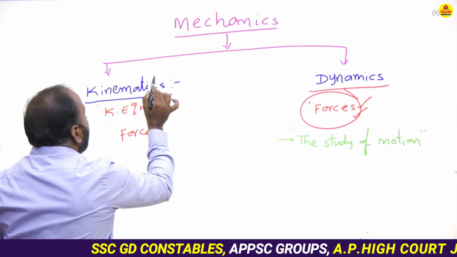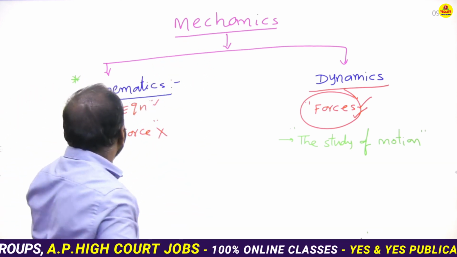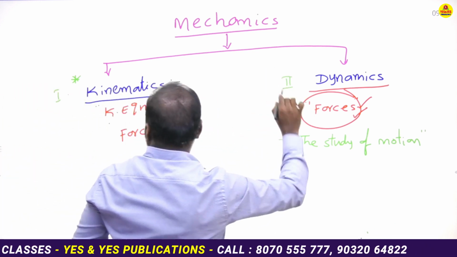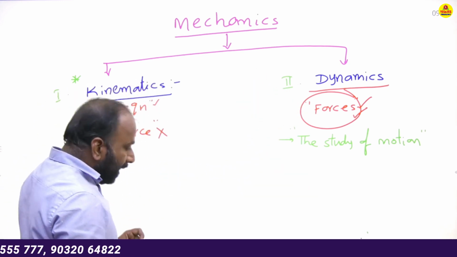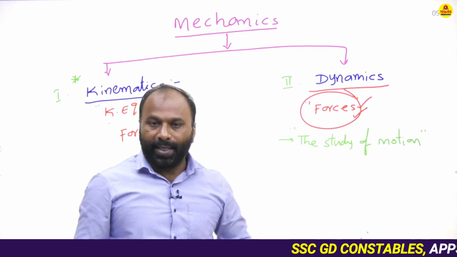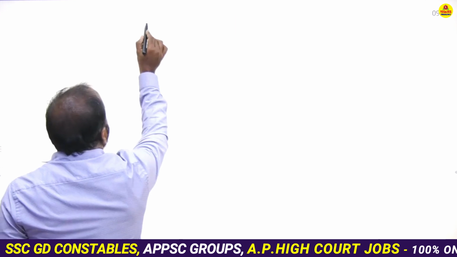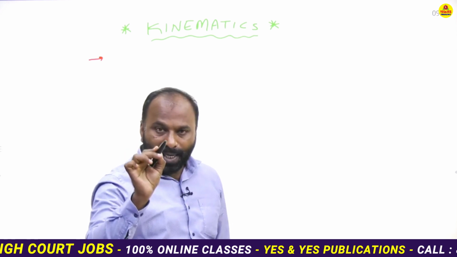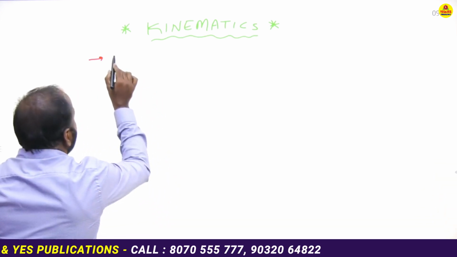Now, first of all, we will discuss kinematics. In mechanics, there are two parts. Part 1 is kinematics. In kinematics, we will discuss different types of physical quantities like scalar quantities and vector quantities. What is the main purpose of kinematics? It explains the kinematical equations.